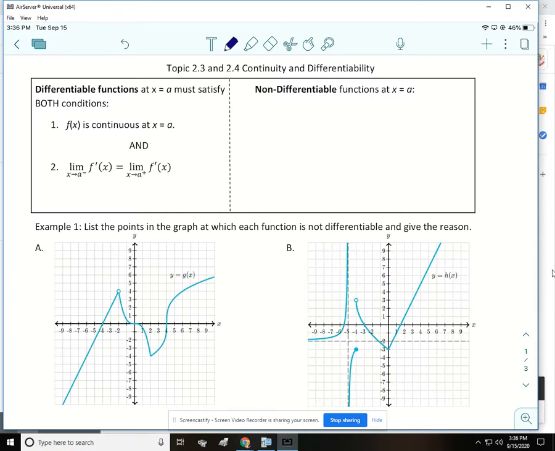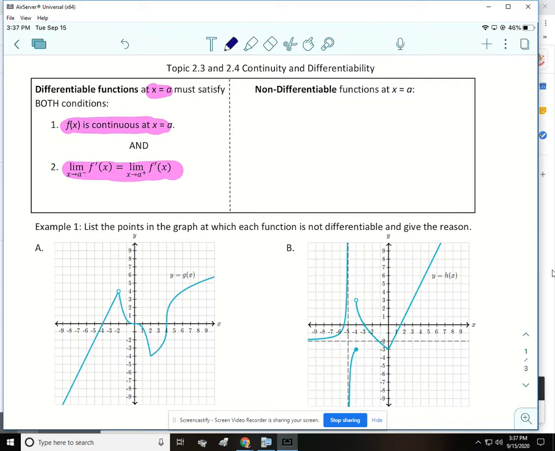All right, so topic 2.3 and 2.4 over continuity and differentiability. Pretty much if the function was a roller coaster and at a point it would cause the roller coaster to wreck or cause you to die while riding the roller coaster, the function is not differentiable at that point. So for a function to be differentiable at a point, we'll call that point a, the function must be continuous at that point, and the limit as x approaches a from the left of f prime of x must equal the limit as x approaches a from the right of f prime of x.